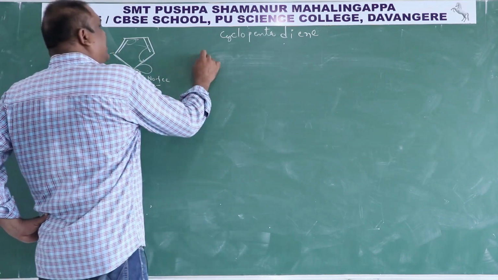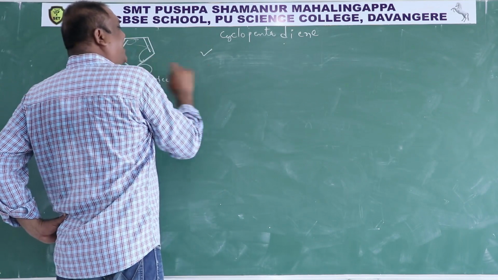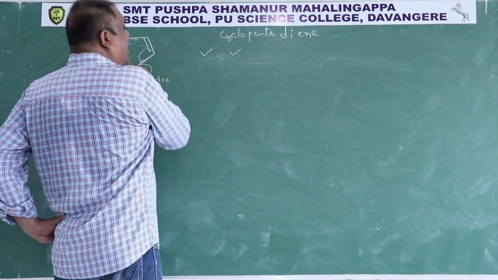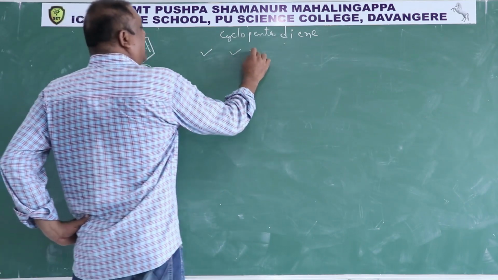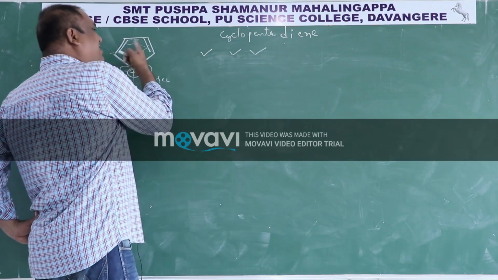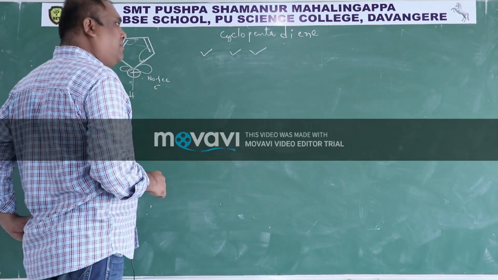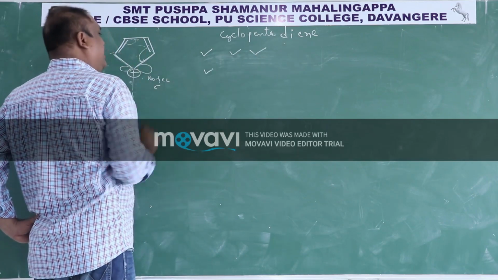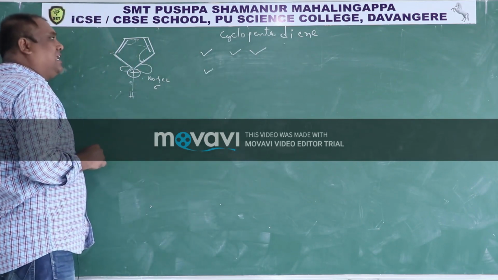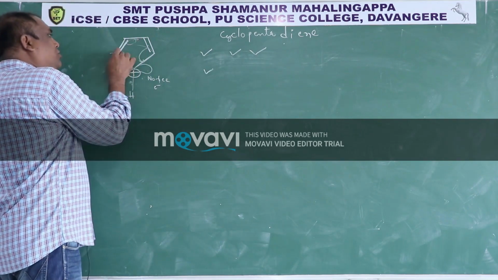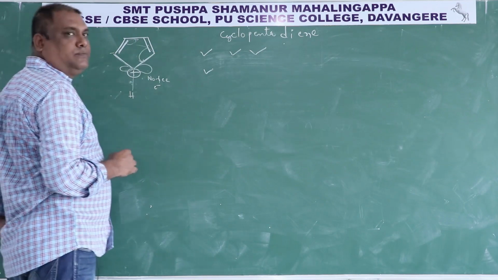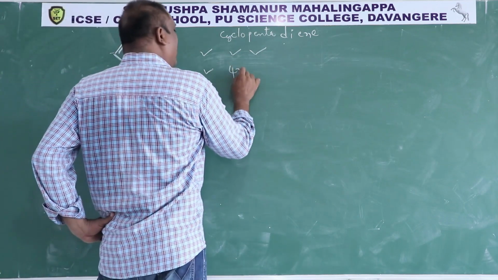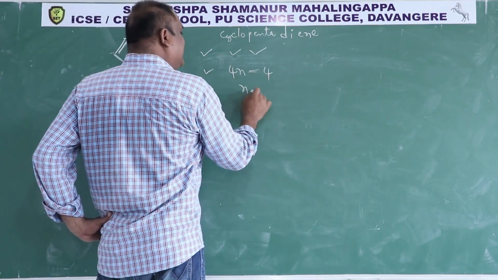So first condition, it is a cyclic compound. Second condition, it is a planar compound. Third condition, it is having a cyclic resonating system, yes. Fourth condition, number of electrons in cyclic resonance, this 2 plus this 2, 4. So 4n is equal to 4, then n is equal to 1.